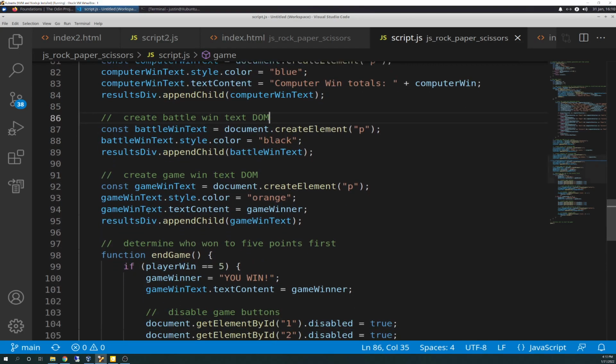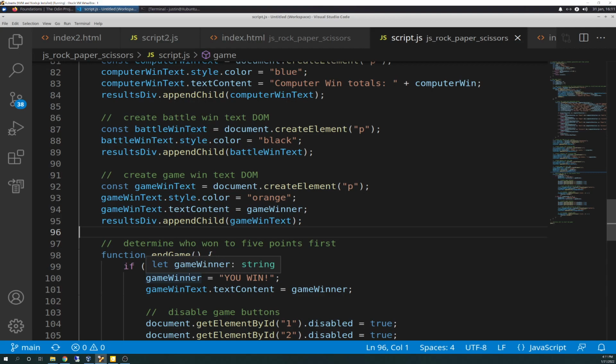And then the next one creates a game win text. So you have gameWinText takes on createElement P. So we've got another paragraph. We're giving it style orange, and gameWinText textContent is gameWinner. So gameWinner is the string. It's initialized at the top of the game, you remember, with an empty string. But what gameWinner will have is this right here.